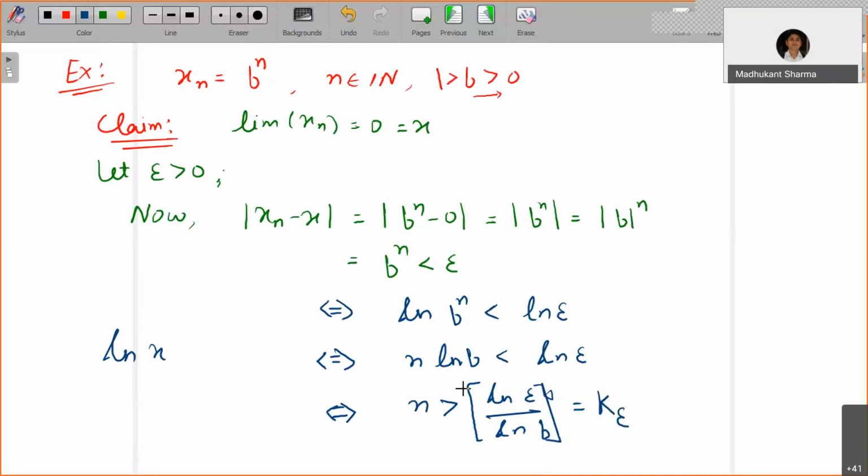For any n greater than this, the next integer, plus 1, you can take as well. From that very next integer onwards, you can go in the reverse direction, and all these things remain true when you start with an epsilon. So you are able to identify a natural number k epsilon such that mod xn minus x is less than epsilon. So my claim is now proven.